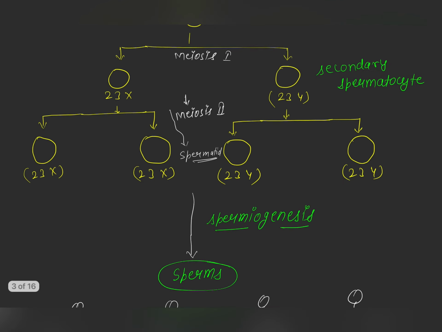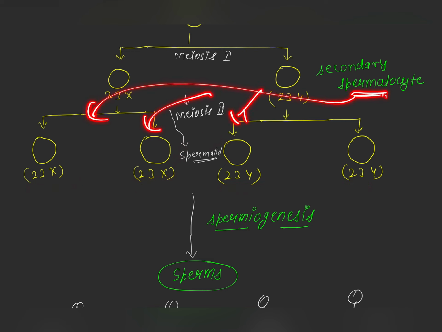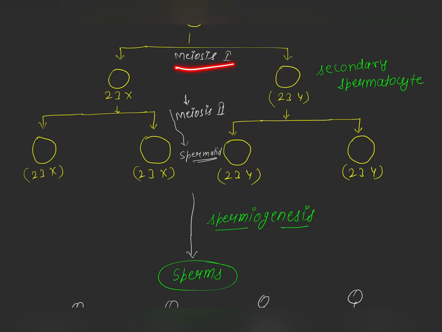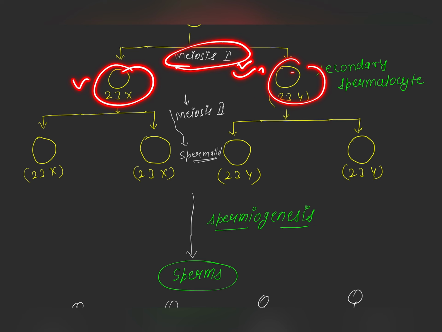Now meiosis second will begin and this will give rise to 4 spermatids. 1, 2, 3, 4, these are the 4 spermatids. So one spermatocyte forms 4 spermatids. And in meiosis second the chromosome number stays the same. Only in meiosis first does the chromosome number become half.